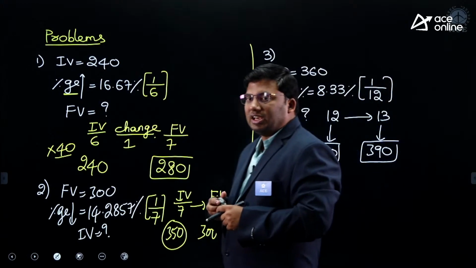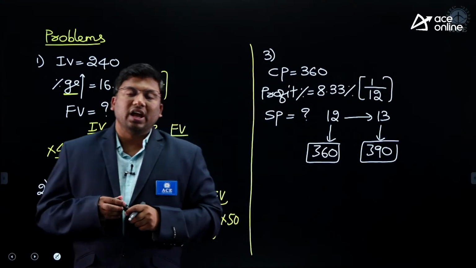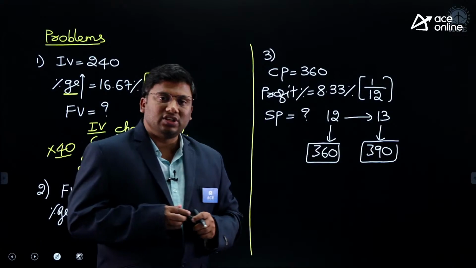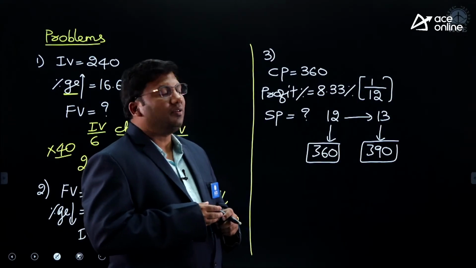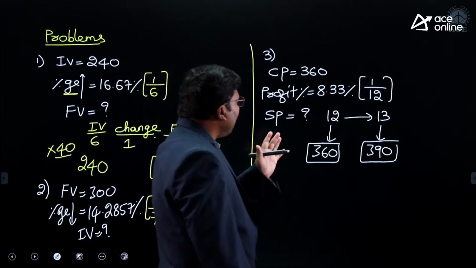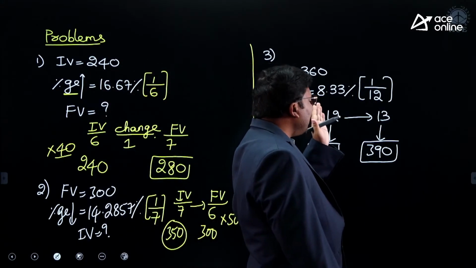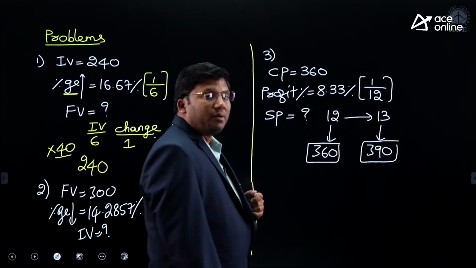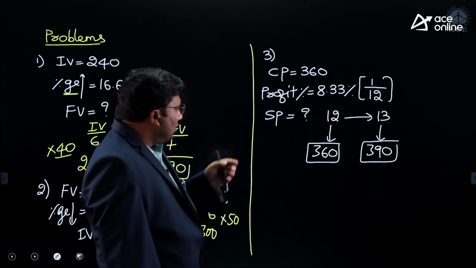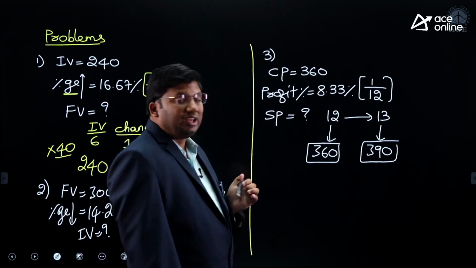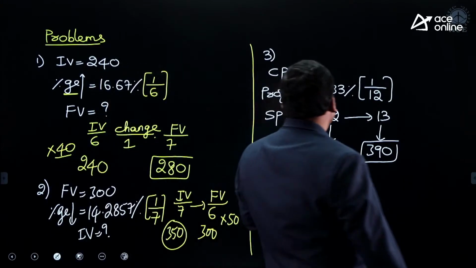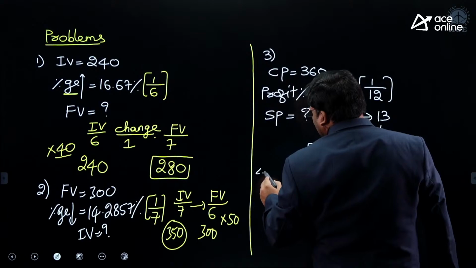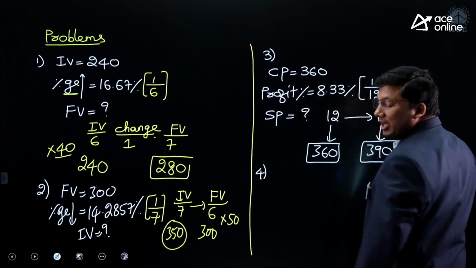8.33 percentage is 1 by 12. On 12, 1 increase. How much will be the value? 13. But according to the question, 12 is becoming how much? 360. 12 30s are 360. 13 30s are 390. I hope you got the idea. Entire profit, loss and discount, we are going to solve like this.